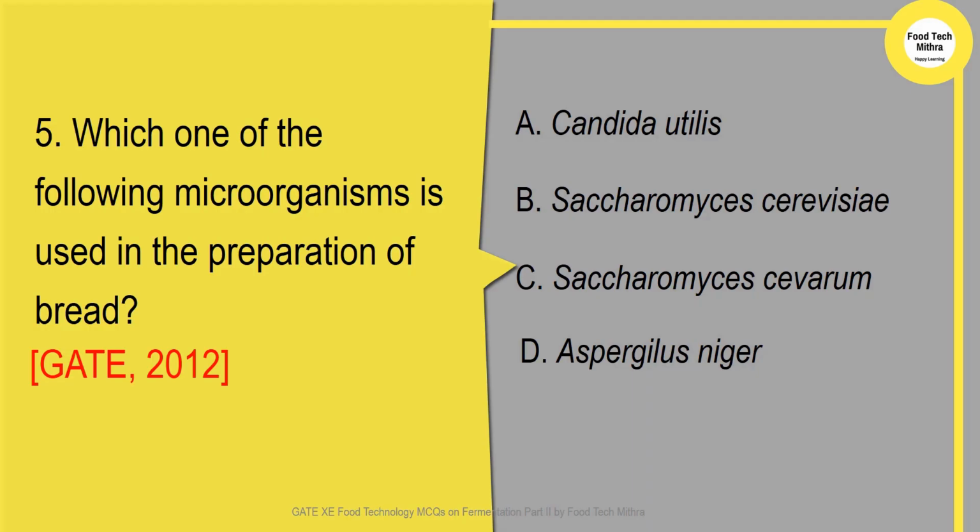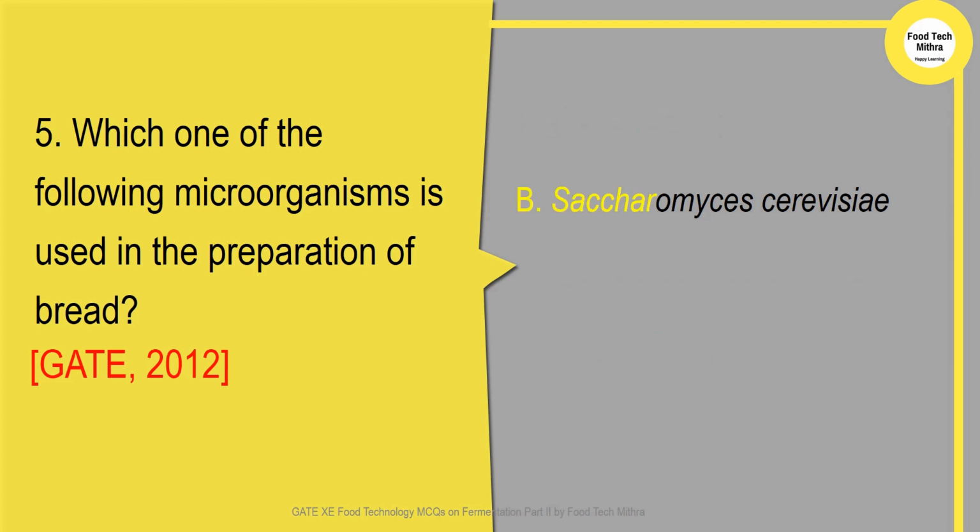So we'll see the question again. Which one of the following microorganisms is used in the preparation of bread? So the answer is Saccharomyces cerevisiae, also called baker's yeast, right?